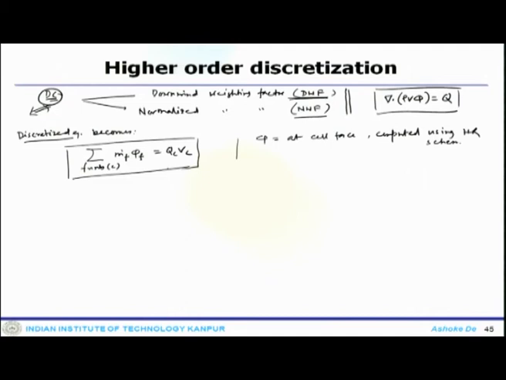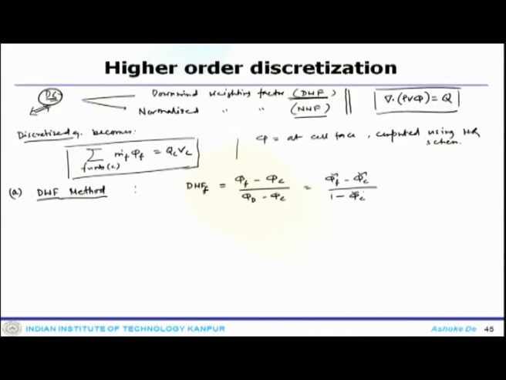Now, we will first look at approach A, that is the downwind weighting factor method or DWF method. In that method, the DWF factor can be defined as phi f minus phi c divided by phi d minus phi c, which is phi f tilde minus phi c tilde divided by 1 minus phi c tilde.